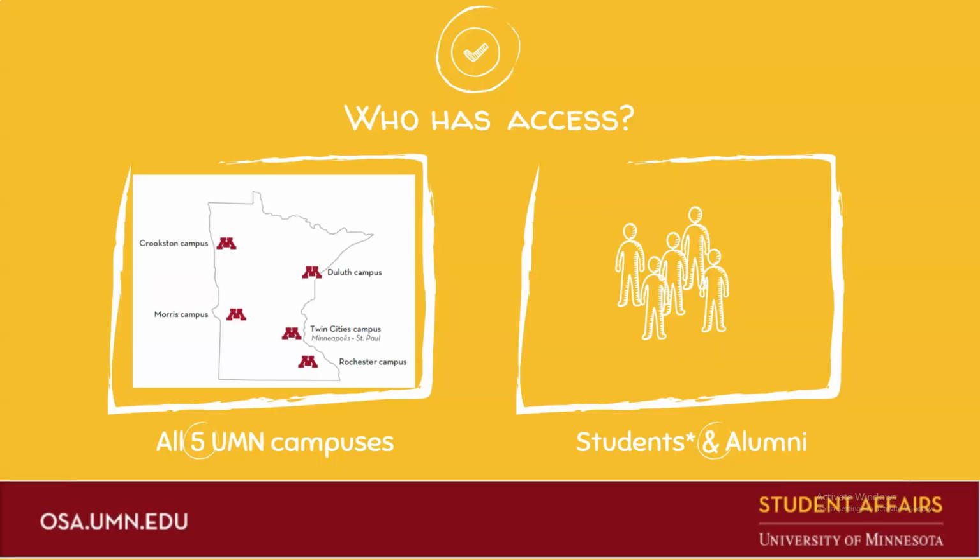Handshake is open to all 5 campuses. Students are defined as anyone in a degree-seeking program, with the exception of Carlson School of Management graduate students, who use a separate system called Talent Link. Students gain access after registration for courses. Students lose access if they do not graduate or are unenrolled for 2 academic semesters. And our alumni have access indefinitely.